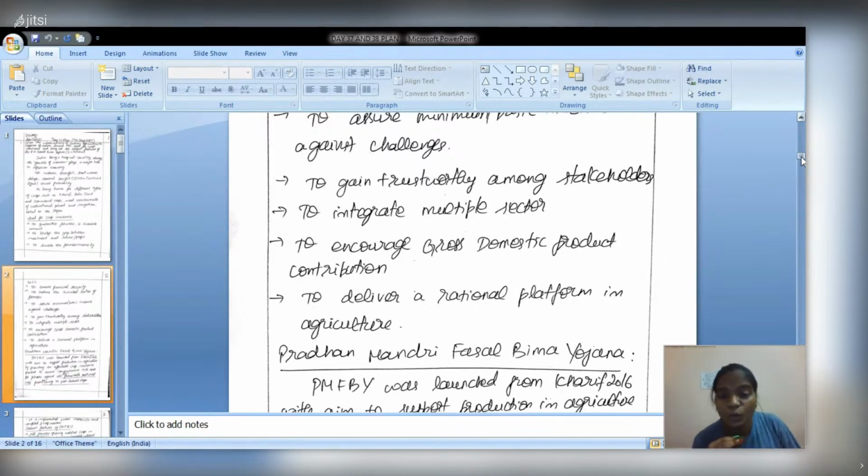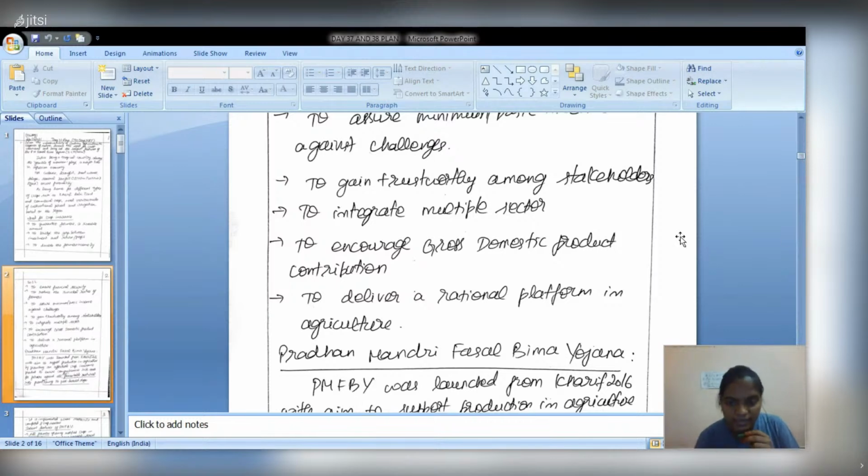It will also give a rational platform for the farmers, because they were always at the edge of profit or loss. By giving them a sizable amount, it ensures their financial security.